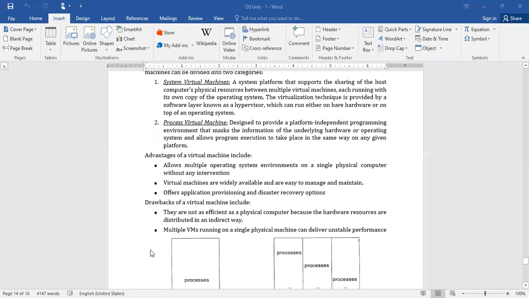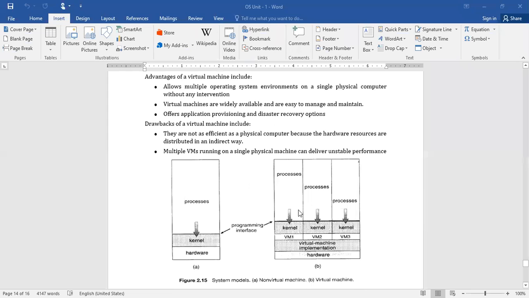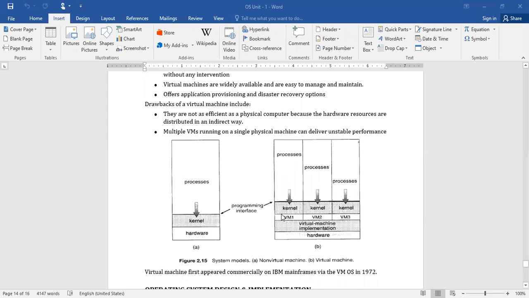And multiple VMs running on a single physical machine can deliver unstable performance. There is a performance issue when you are running multiple VMs on a single machine. You can observe this diagram. Here, VM1 stands for virtual machine 1. This is a single system model where you have processors, kernel, and hardware, so you can execute all these things.